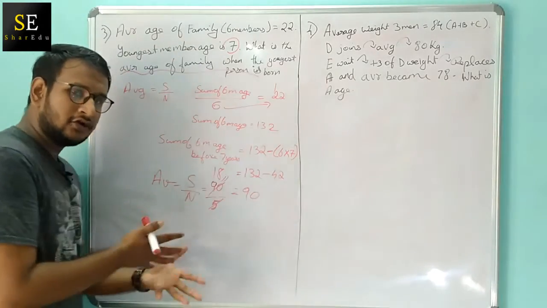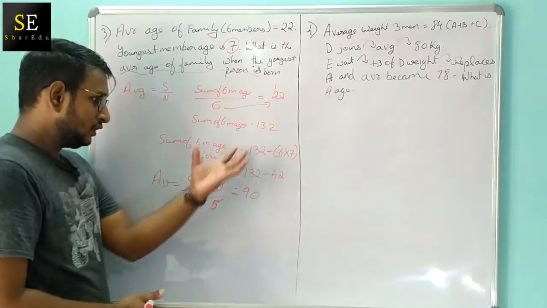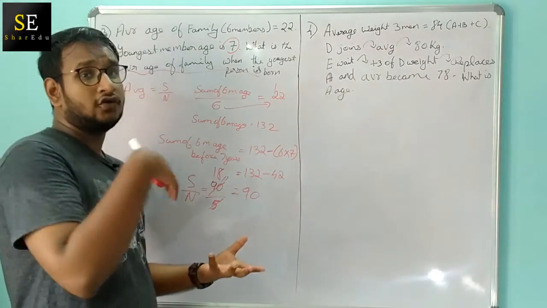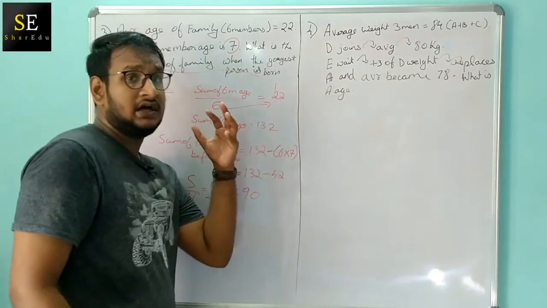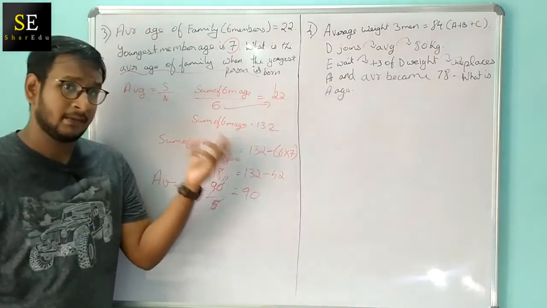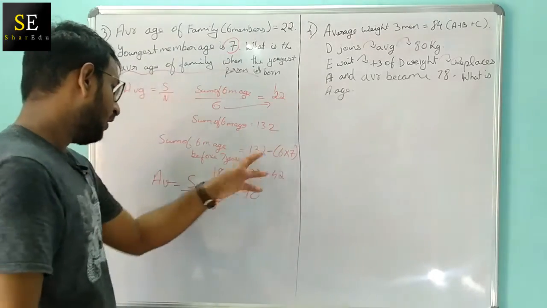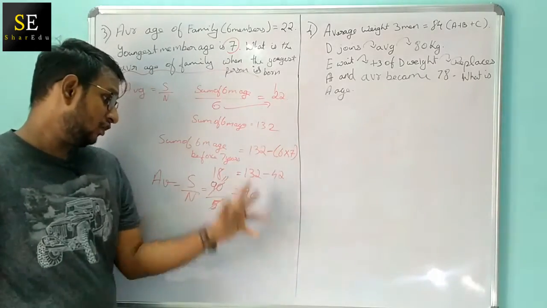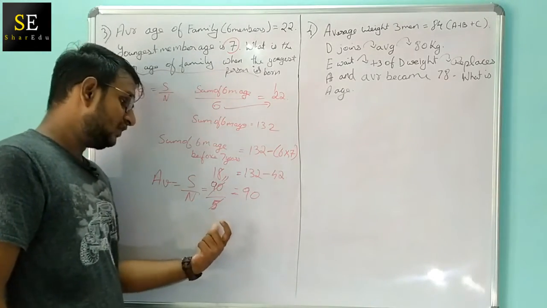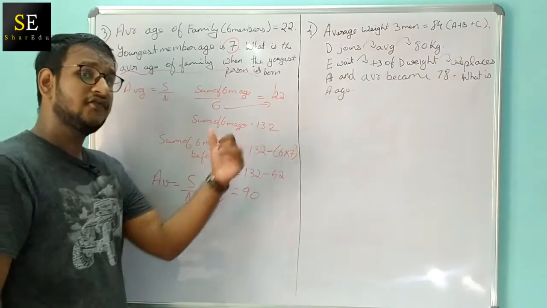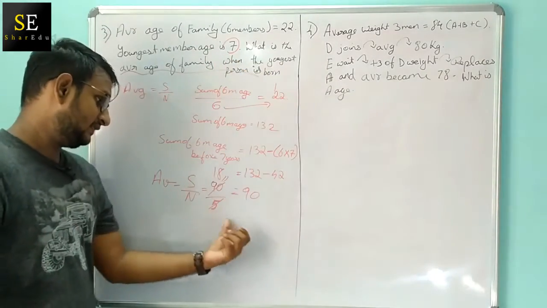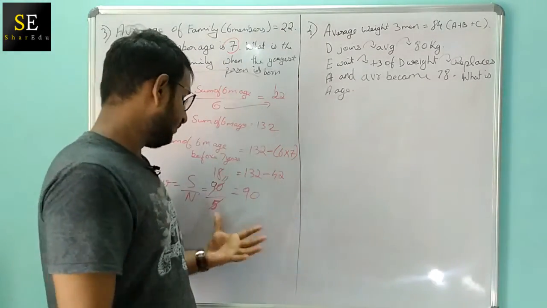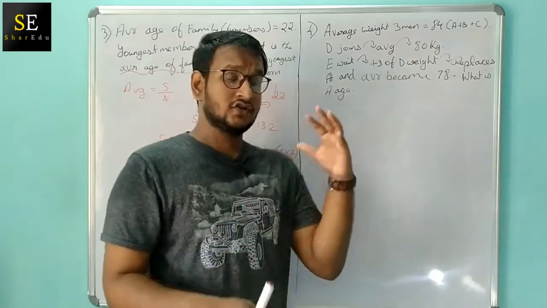So you can sense the difficulty in this problem. You have to know that we have to multiply 6 into 7 in order to find the sum of ages of the members before 7 years. So we have to think in this way so that we can multiply 6 into 7, and we also keep in mind that we have to divide by 5 instead of 6. Because before the youngest person is born the number of members in the family is 5, so we have to divide it by 5. We have to think that as well.